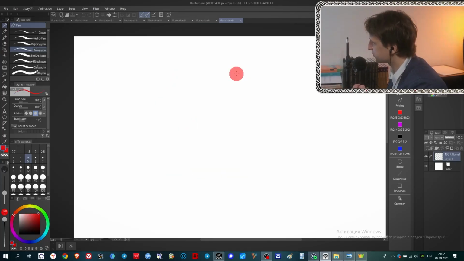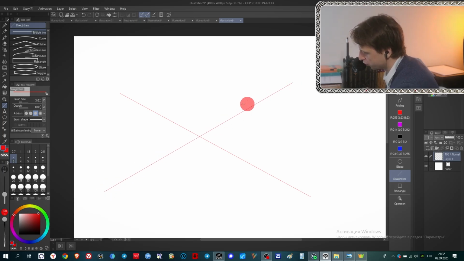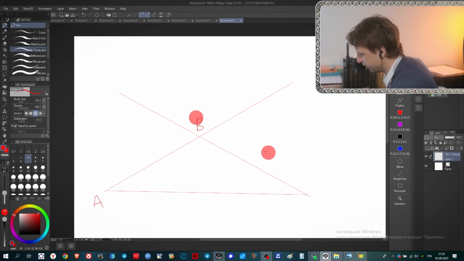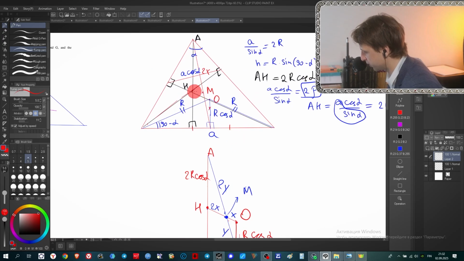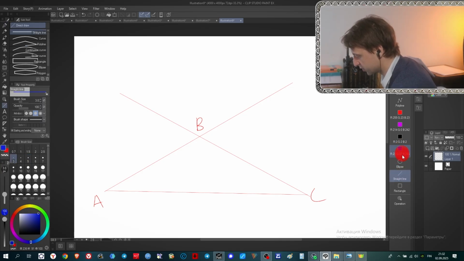Now we will consider the case of obtuse angle triangle, and I think it will be really cool geometry, because it will be a little bit more advanced than what we did before. So now we have an obtuse angle triangle. I already drew it with these 2 sides extended. As you can see, this is an obtuse angle triangle, and our main triangle is ABC. Now the problem is that altitudes intersect outside of our triangle, not like in the previous case when they intersected inside, and we could use that picture and geometry. Now we should extend the sides of our triangle, and we should draw altitudes like this,